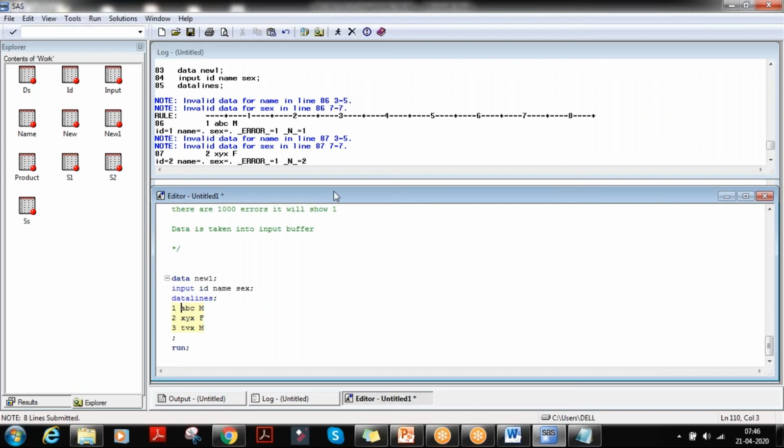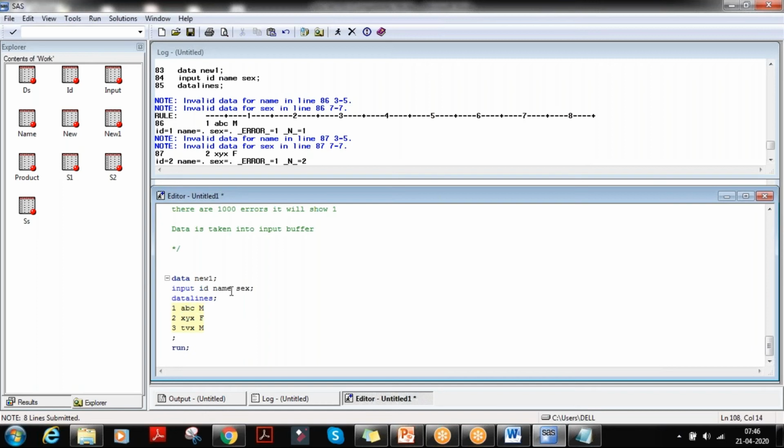Okay, fine. So this way, for the invalid data for sex in the line 7 to 7. This is 7, right? 7 to 7. The cursor position is 7. Here you can see, right? It's 7, it's showing in the bottom. This way it shows you where the error is.